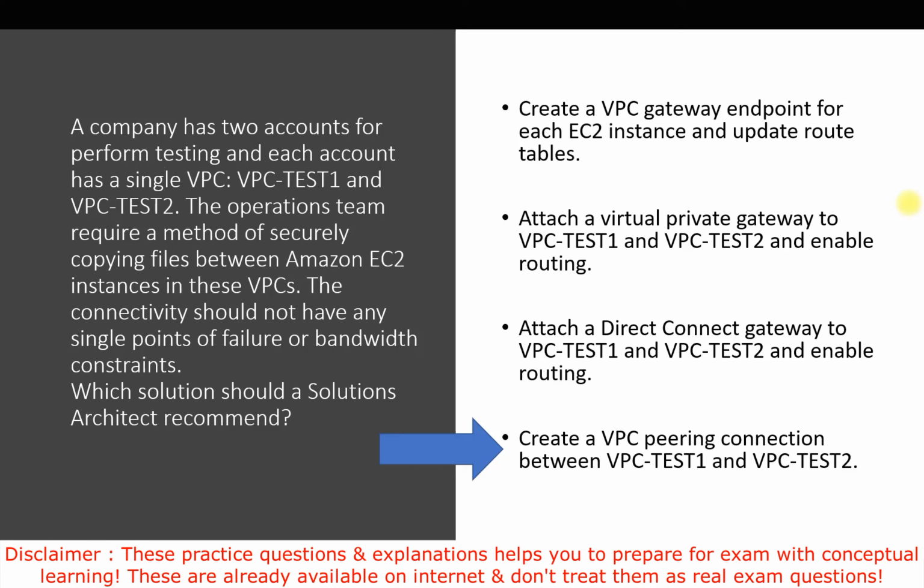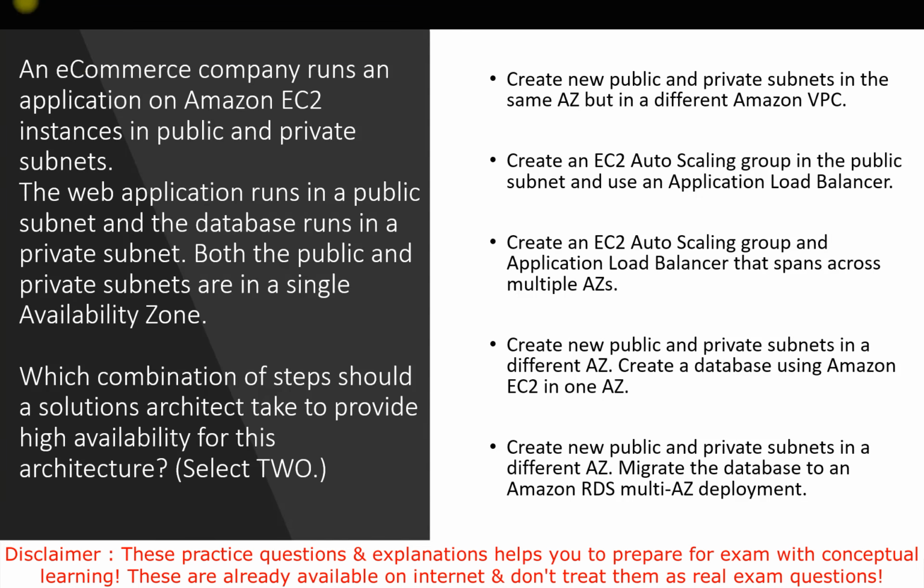Now let's talk about the next question. An e-commerce company runs an application on Amazon EC2 instances in a public and private subnet. The web application runs in a public subnet and the database runs in a private subnet. Both the public and private subnet are in a single availability zone. The question is, which combination of steps should a solutions architect take to provide high availability for this architecture?